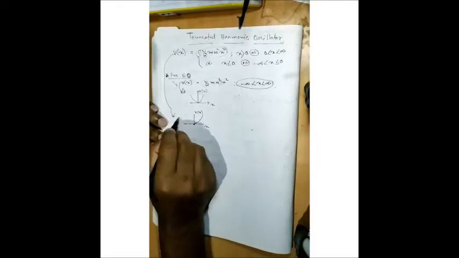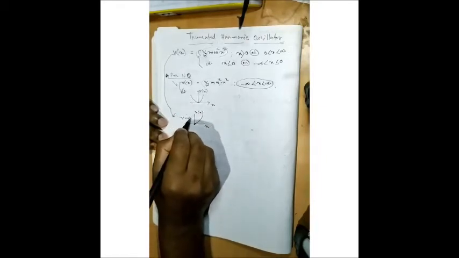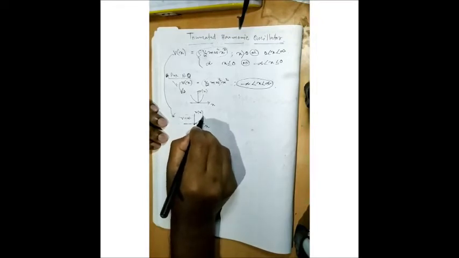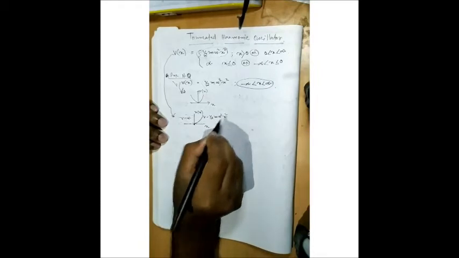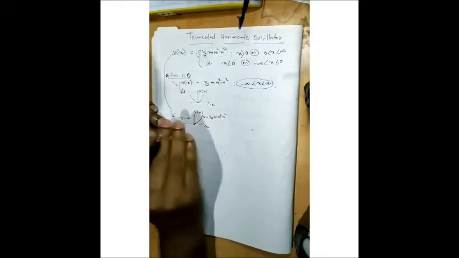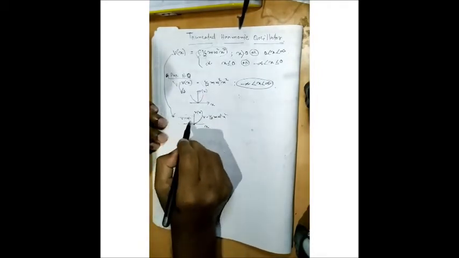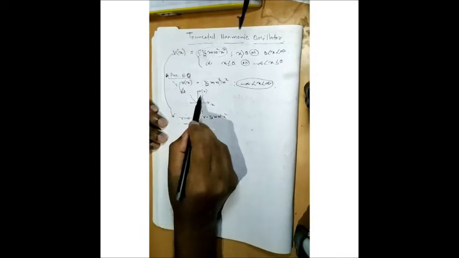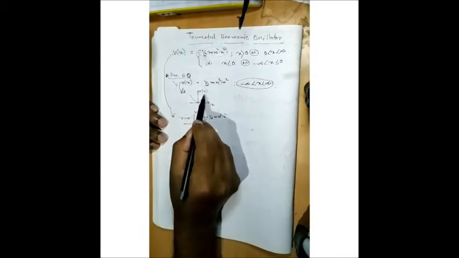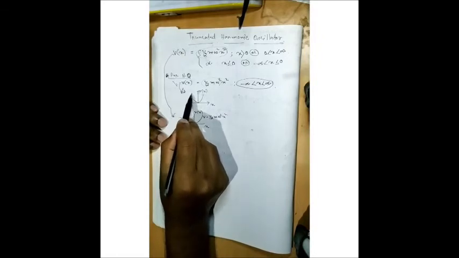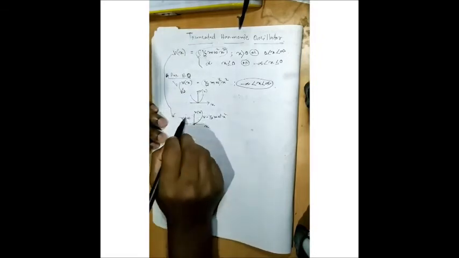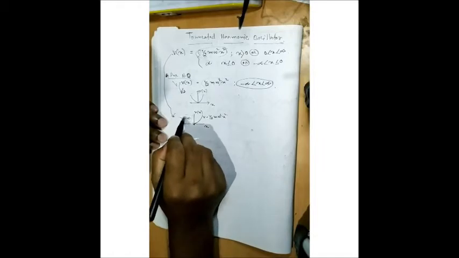That means in this region the potential V is equal to infinity, and in this region the potential V is equal to half m omega square x square. Clear? So this portion is missing, but in the earlier case, here also the potential was half m omega square x square.